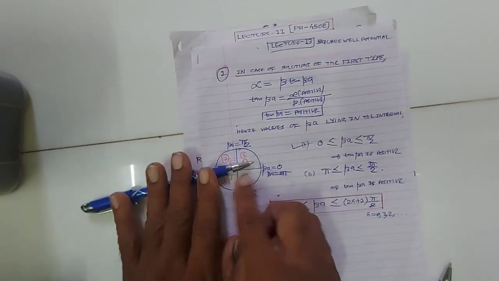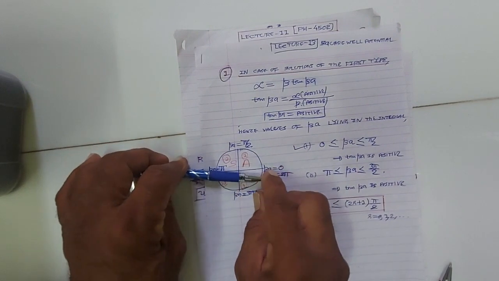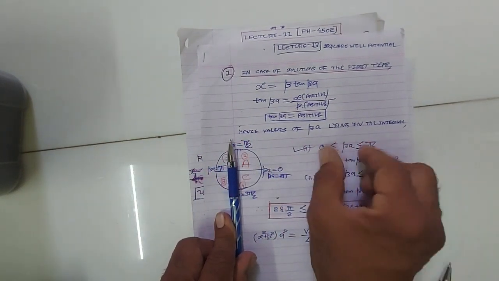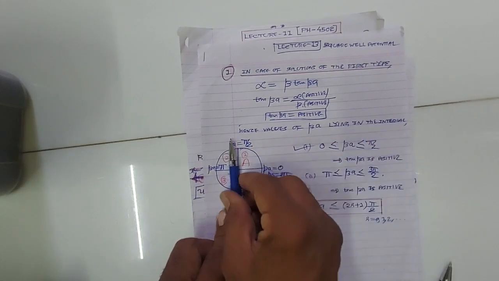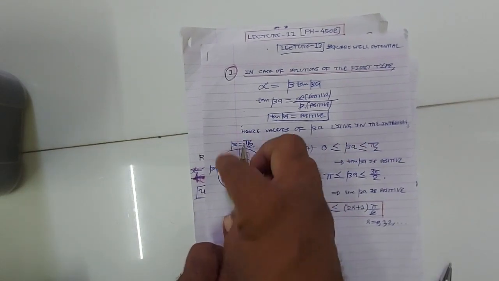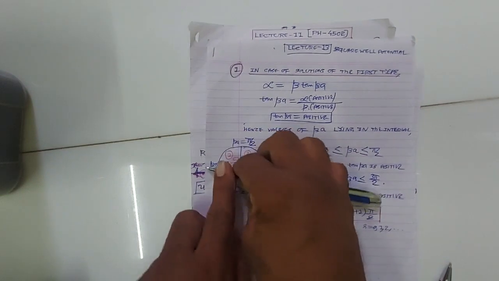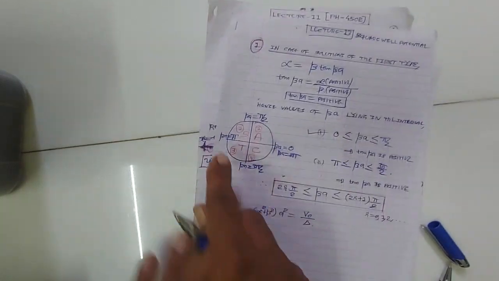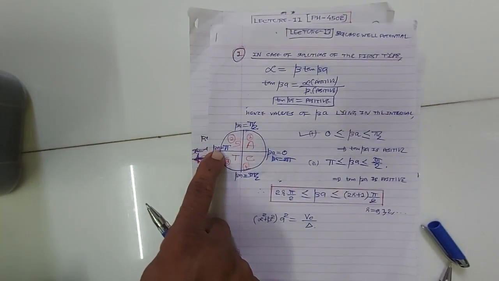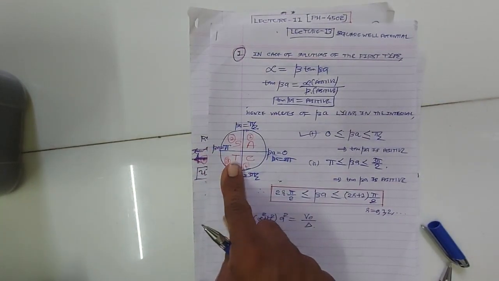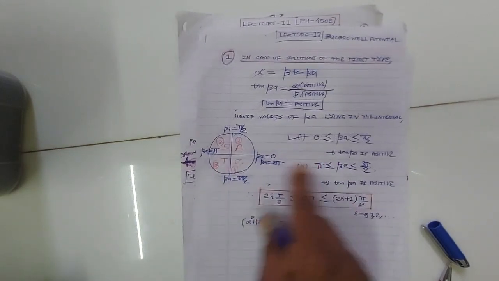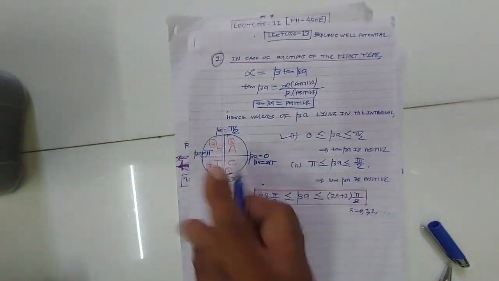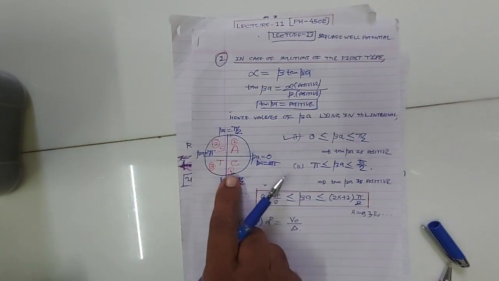So we are considering only those values of beta for which tan beta is positive. As I explained, in the first quadrant, from beta equal to 0 to beta equal to pi by 2, tan beta is positive, so these values are admissible. In the second quadrant, the values of beta from pi by 2 to pi are not admissible because tan beta is negative. In the third quadrant, values of beta from pi to 3 pi by 2, tan beta is positive, so these values are admissible.